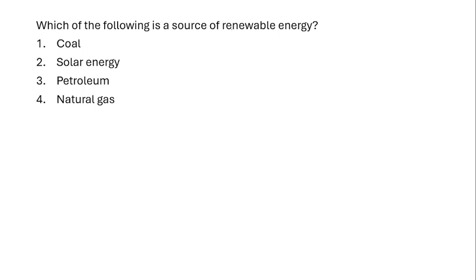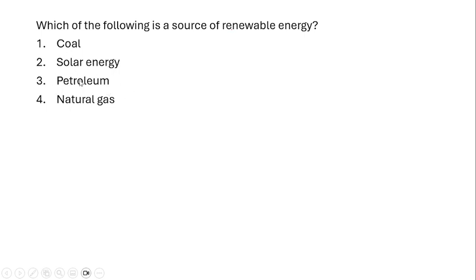The second question is which of the following is a source of renewable energy? So renewable energy is which can be repeatedly used again and again without any iteration. So if you see the options, the first one is coal, next is solar energy, next is petroleum and natural gas. So coal, petroleum, natural gas, all these things once you consume it, they will be reduced.